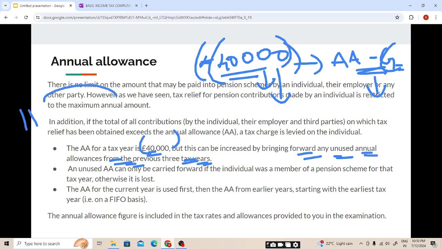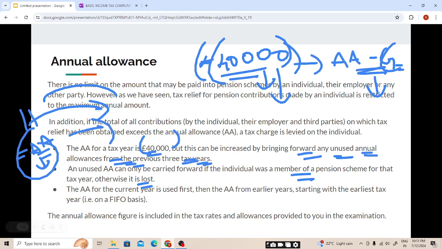If in the previous 3 tax years you had any unused annual allowance, you can carry it forward. But an unused annual allowance can only be carried forward if the individual was a member of the pension scheme for that tax year, otherwise it is lost. If the individual was not a member of the pension scheme, then he can't carry forward.